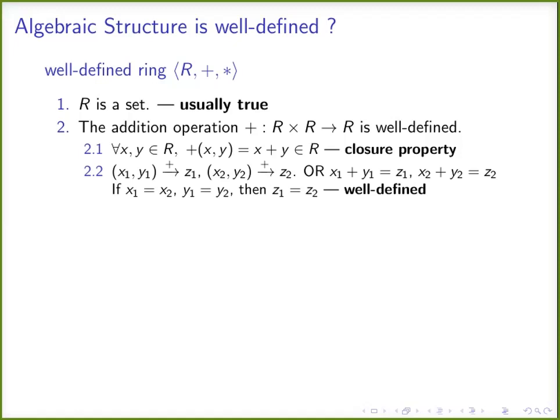The sum should be unique for two numbers. If I add 1 and 2, I should get 3. There should not be any confusion. What is going to be the sum of 1 and 2? It should be a unique number. It doesn't matter what the answer is, but the answer should be unique. That is what we mean by the addition operation being well defined. This is something to remember, because we usually go for closure, but we forget about this well-definedness, the uniqueness of the image.